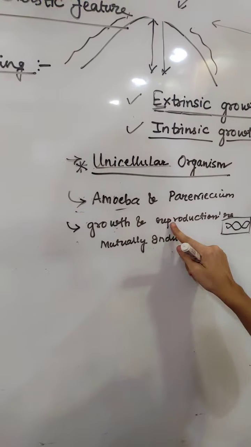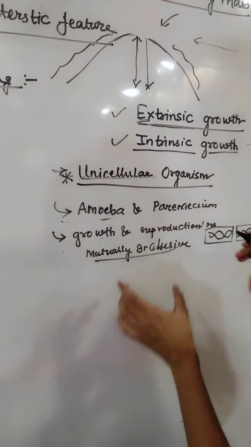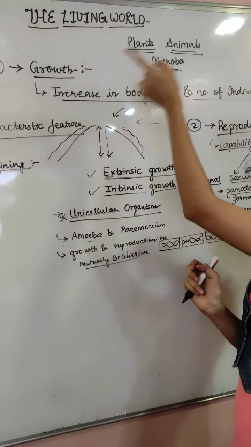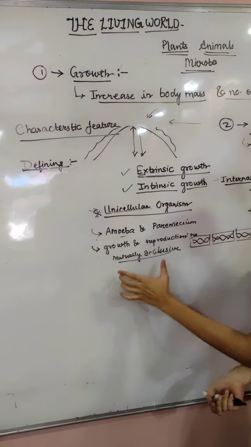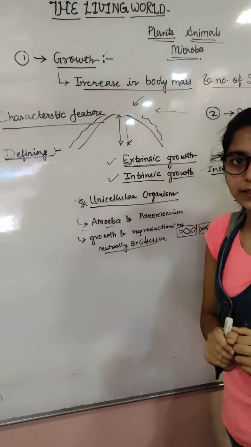Inclusive means what? Inclusive terms means they are included in a particular criteria. That means अगर वो growth करेंगे तो reproduction अपने आप हो जाएगा और reproduction करेंगे तो growth अपने आप हो जाएगा. That's the reason we are saying these mutually inclusive terms. Did you get that?